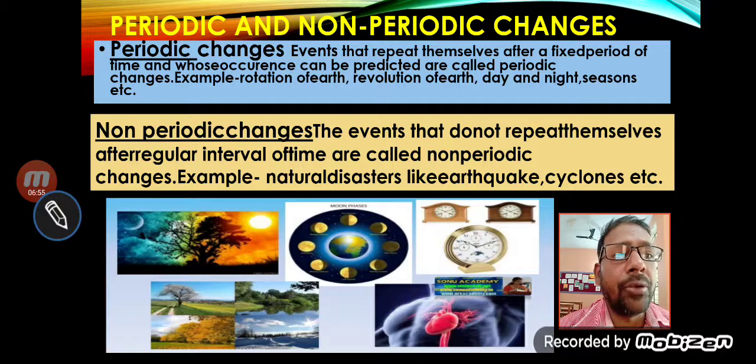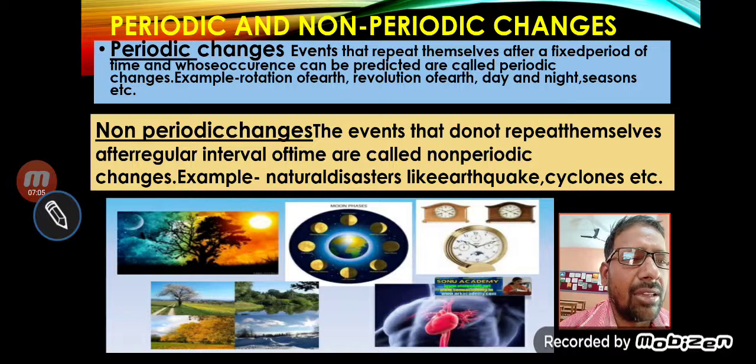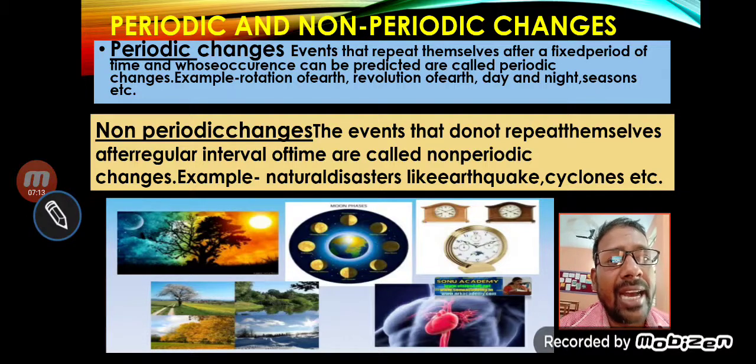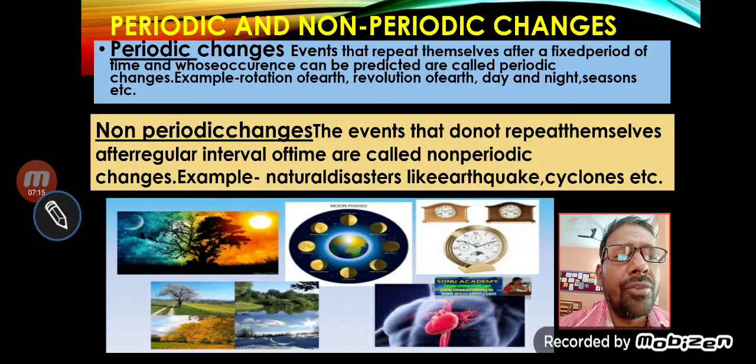It is not periodic. Natural disasters like earthquake and cyclone do not have a fixed time, and can occur anytime. This is an example of non-periodic change. Burning of paper does not have a fixed interval of time. It is also an example of non-periodic change.